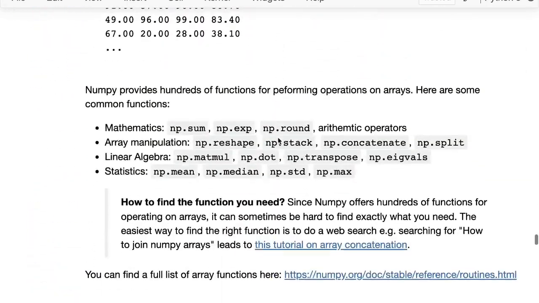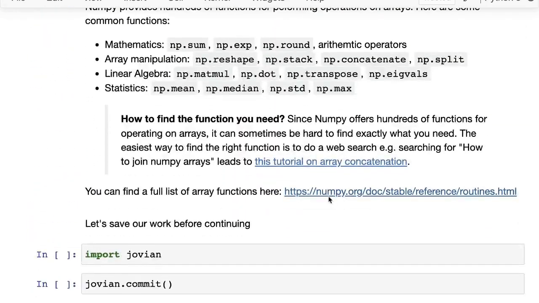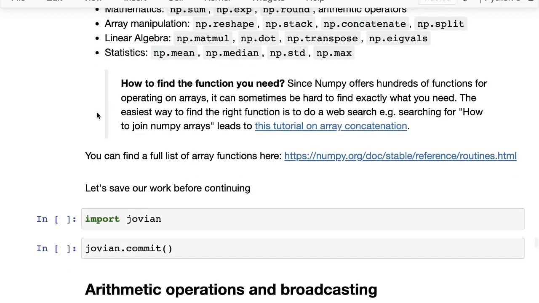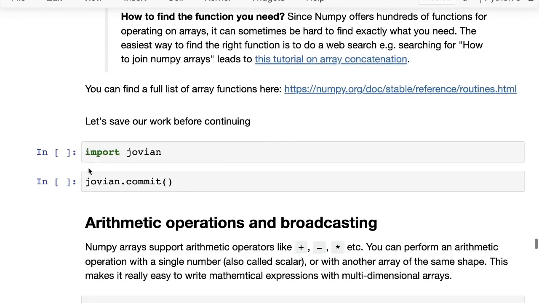The next place is probably just to go through the documentation. There is a full list of array functions, and we'll go through that list a little bit later. You can just go through the list and try, and it is categorized based on different criteria, so you can find the right function there. And finally, you also have the Jovian.ml course forum. You can always ask on the course forum, and it is really active, so you will probably get the fastest answer by asking on the forum.